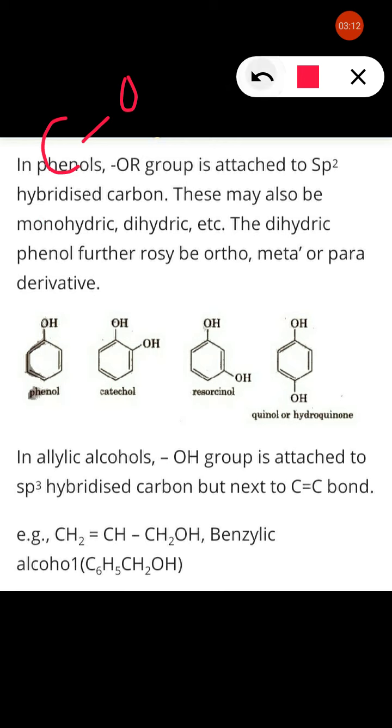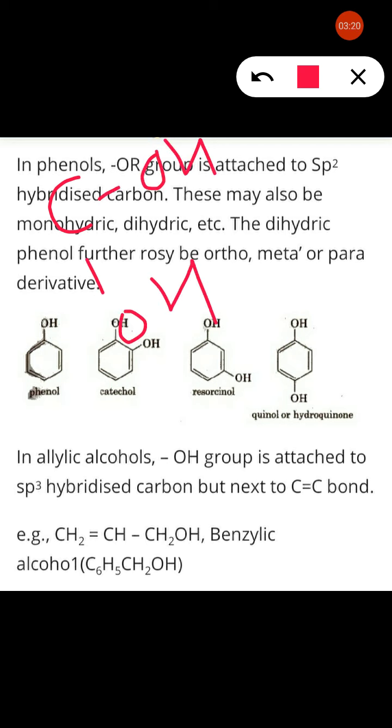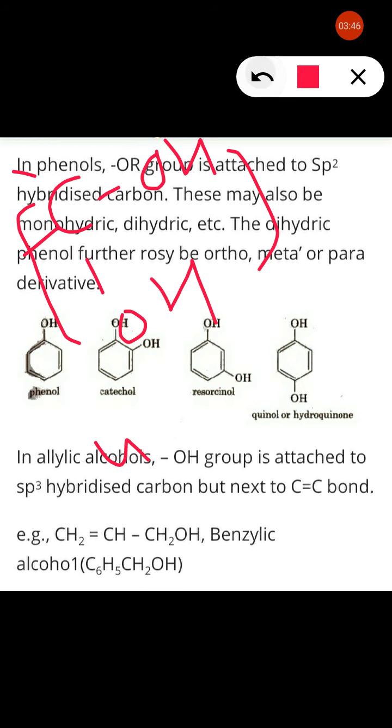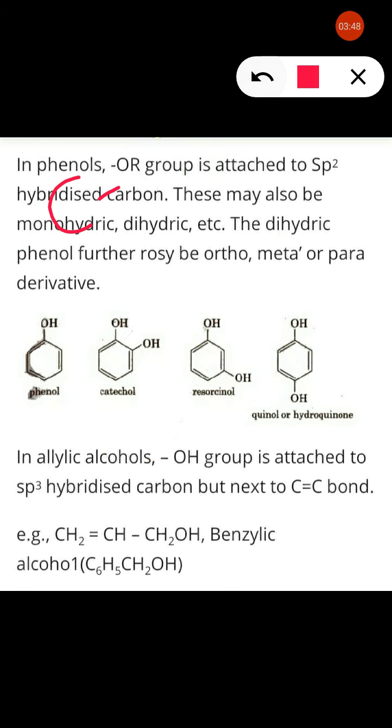Di means two OH groups, but the problem here is that two OH groups cannot be attached to the same carbon. That compound is highly unstable. Whenever OH groups are attached to the same carbon, it is highly unstable and undergoes dehydration. Dehydration means removal of water to form a carbonyl compound, C double bond O. Always take care about OH groups attached to the same carbon. That is, geminal alcohol cannot be formed.